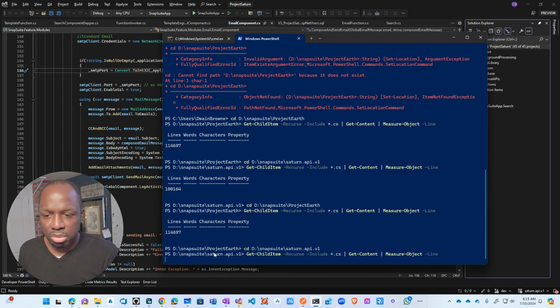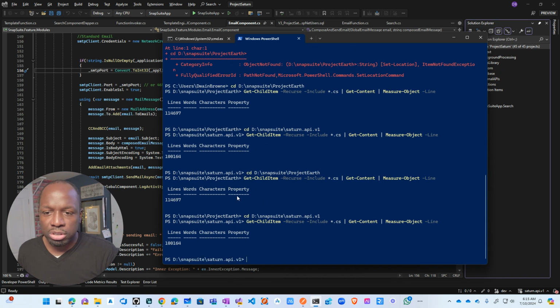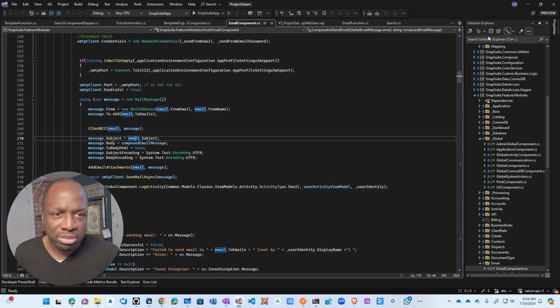And then the other main application is this one here. Project Earth is written in the .NET 4.8 framework. And this here is in Azure Functions, the earlier stuff, Azure Functions Core, so like .NET Core 3, something around that, until they change all the names or whatever. So it just needs a full rewrite, not 100,000 lines of code. And then there's a whole bunch of small applications. So just to give you some context.